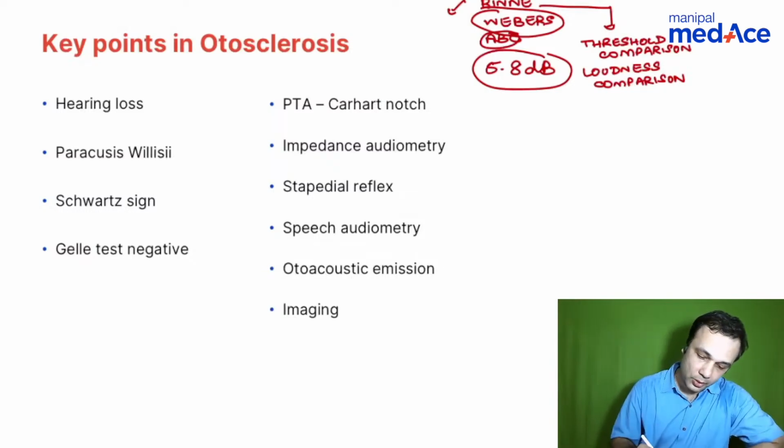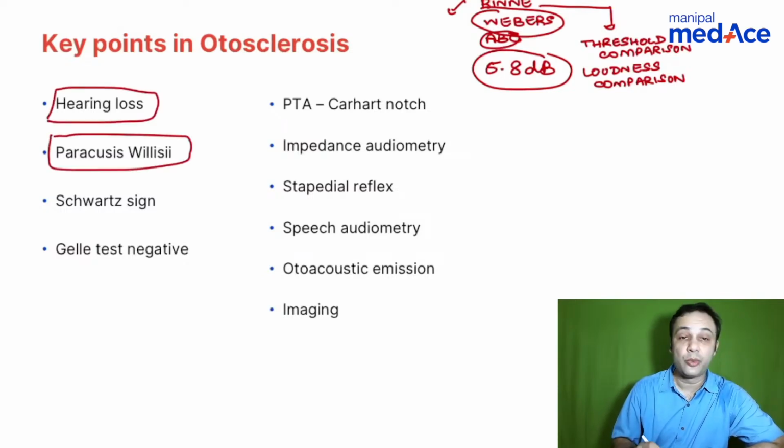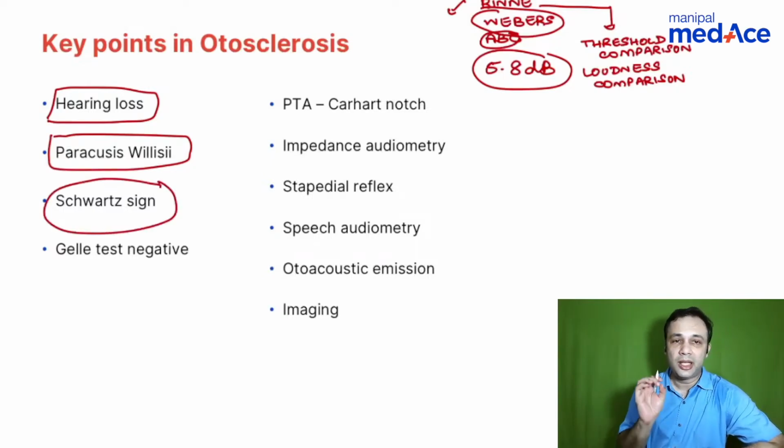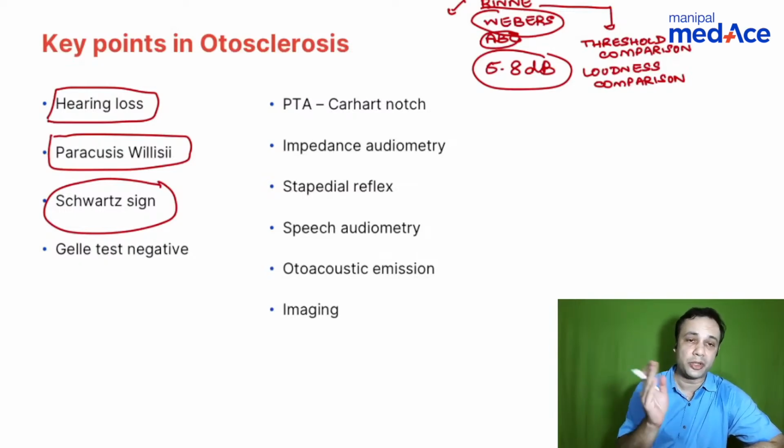So when you talk about otosclerosis, it presents to you with hearing loss. You have paracusis willisii, that is hearing better in loud environments. Then you have Schwartz sign. I've just put the key points here so that you remember what happens in otosclerosis, and it'll help you in diagnosis when a question is asked to you.